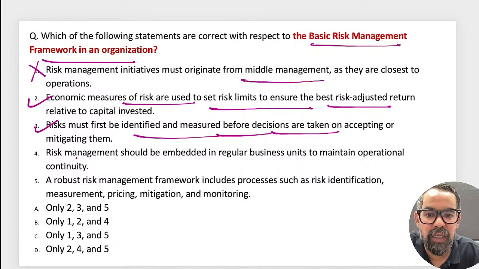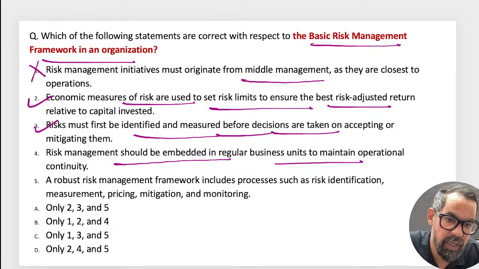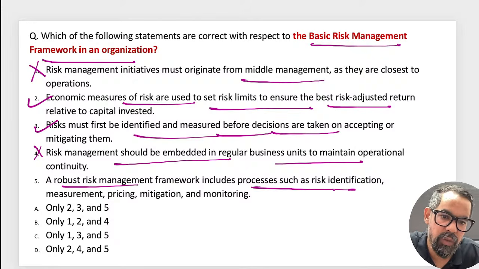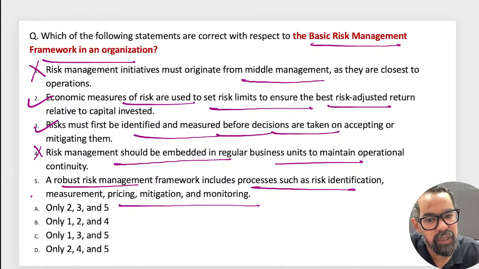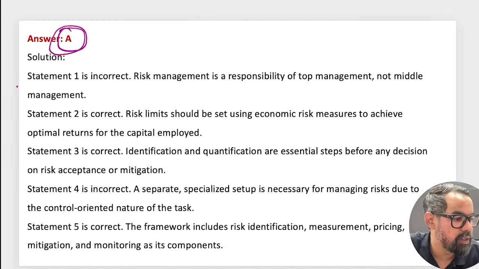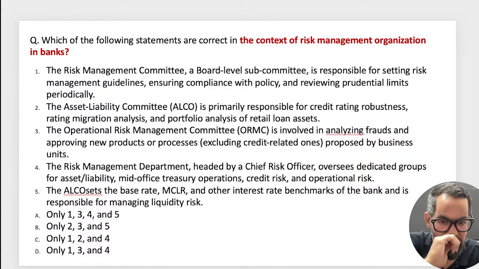Then the next one is risk management should be embedded in regular business line management; for this one we should have a separate team, control oriented. The robust risk management framework include process like identification, measuring, pricing, mitigation, and control. 235. 235 means option A only will be right answer for this particular one, guys.